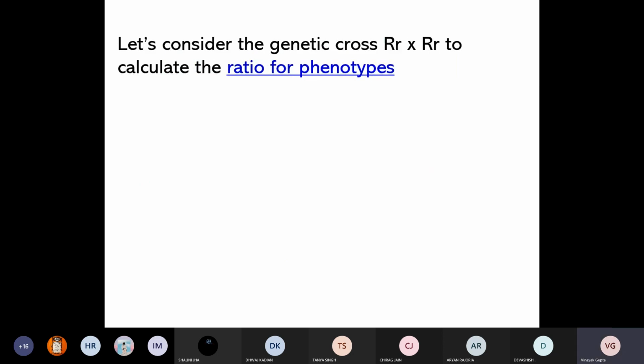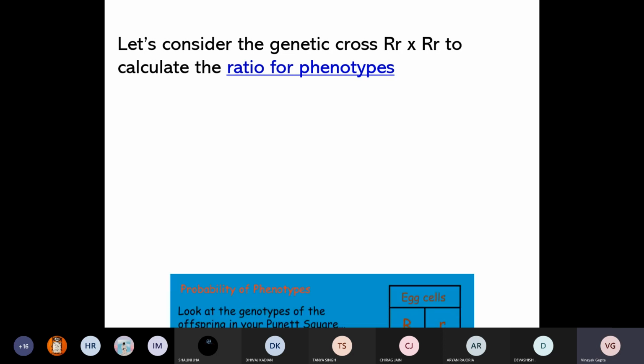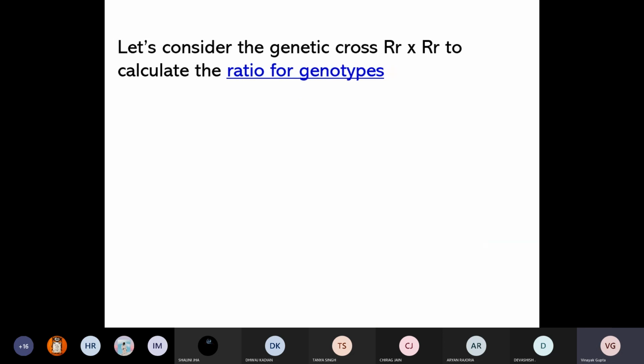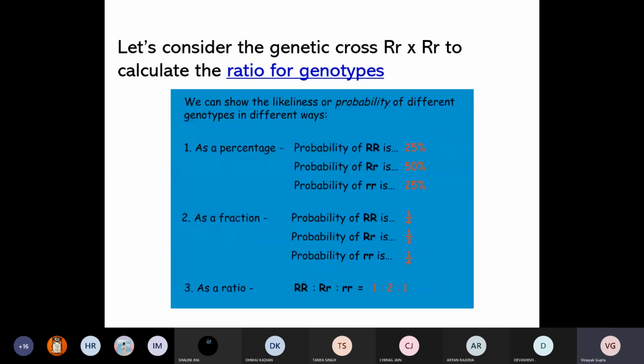Let's see this particular example we actually discussed. Here just the letters are different. Here you have capital R, small r versus capital R, small r. So the answer is going to be the same, 3:1 and 1:2:1.